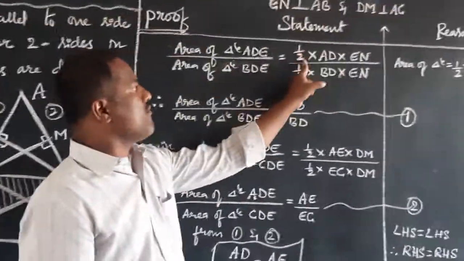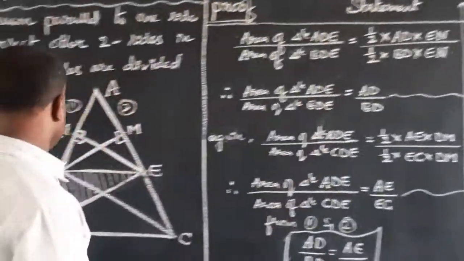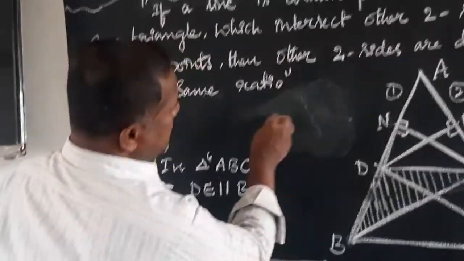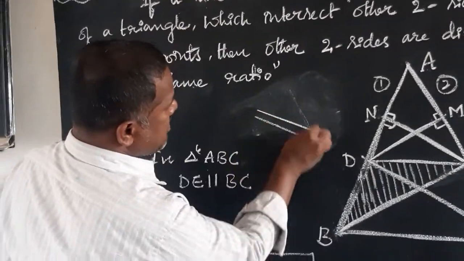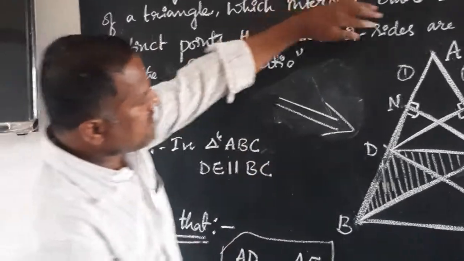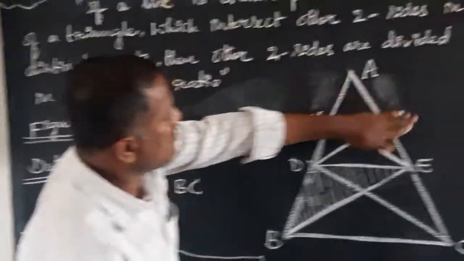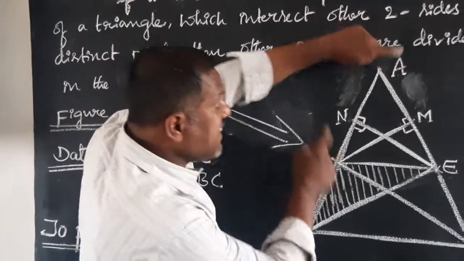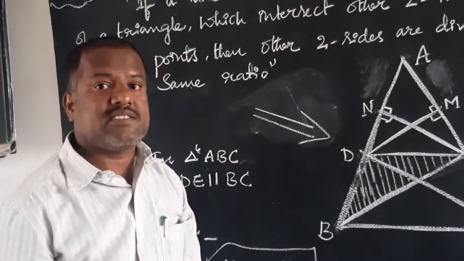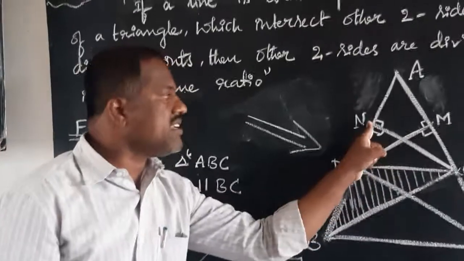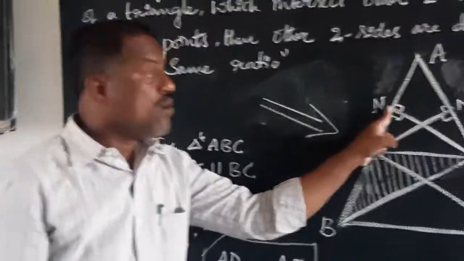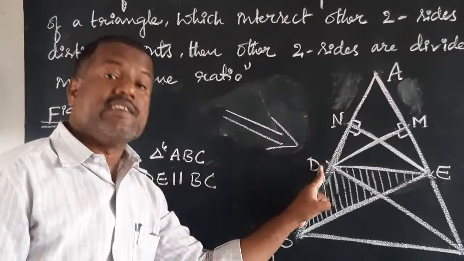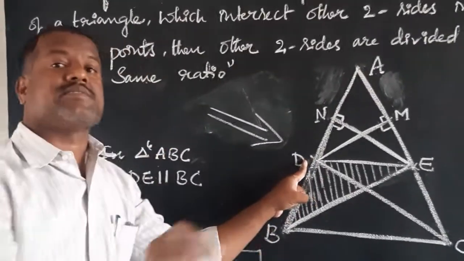That's why half into base. You should look at this figure in this way. What is the base? AD. Why is it called the base? Because EN is the perpendicular. Whenever EN is the perpendicular, obviously AD is the base.